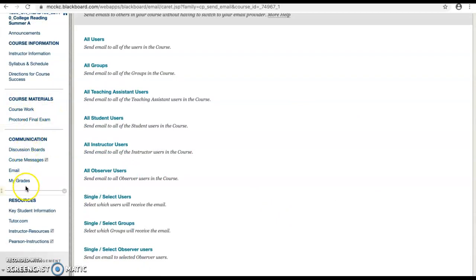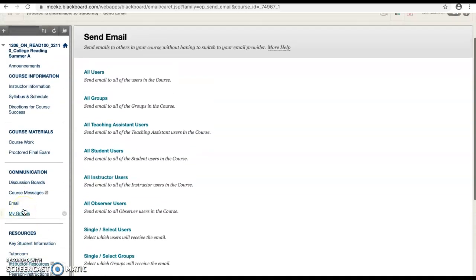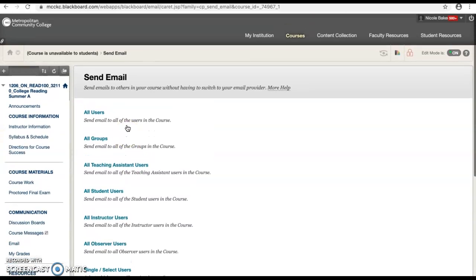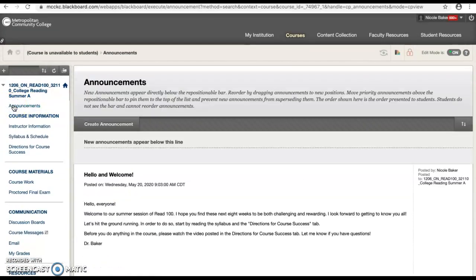There's a few more tabs in here about your grades and student information and tutoring. Feel free to peruse those at your leisure. And I think that's it for me for now. Unless you can think of any other questions you have, just shoot me an email right away and I will be sure to get back to you.